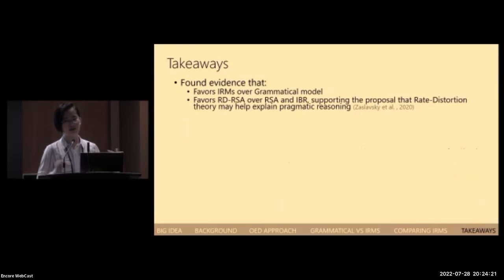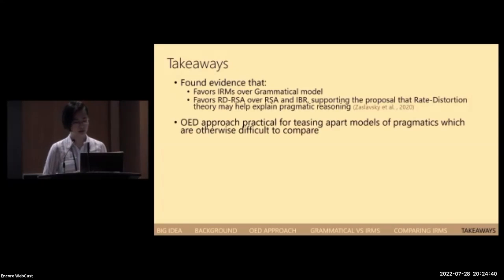Finally, just to highlight a few major takeaways from this work. First, using the OED approach, we found empirical evidence that favors IRMs over the grammatical model, as well as evidence that favors RDRSA over RSA and IBR. This supports the proposal that rate distortion theory may help explain pragmatic reasoning. We also show that the OED approach can be used in practice for teasing apart models of pragmatic reasoning, which have otherwise been difficult to compare.